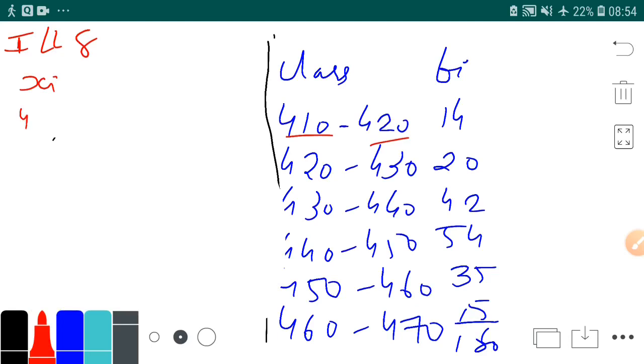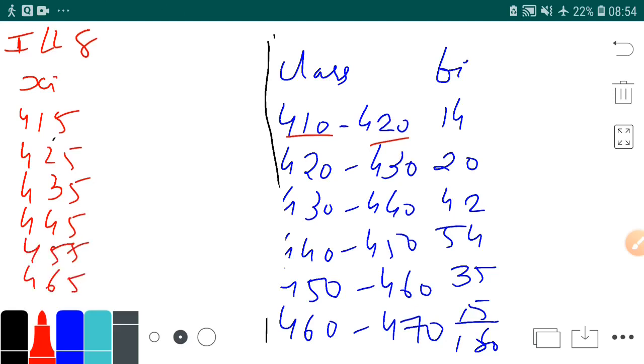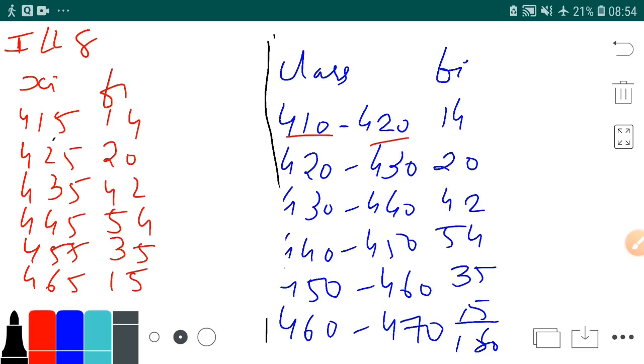So xi is 415, 425, 435, 445, 455 and 465. Okay, then for frequency we take it as it is: 14, 20, 42, 54, 35 and 15.